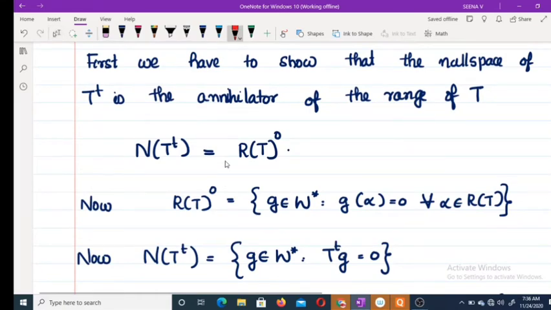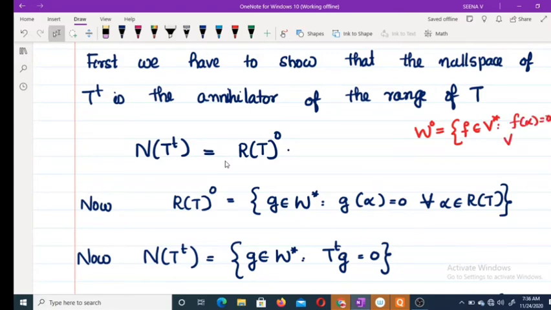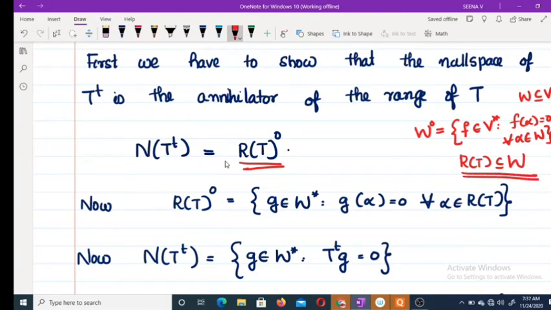What is W naught? If W is a subspace of V, W naught is equal to the set of all linear functionals on V star such that f of alpha equals 0 for every alpha belongs to W, where W is a subspace of V. Now here, what about the range of T? T is a map from V to W, so the range of T is a subset of W. So the range of T annihilator means set of all